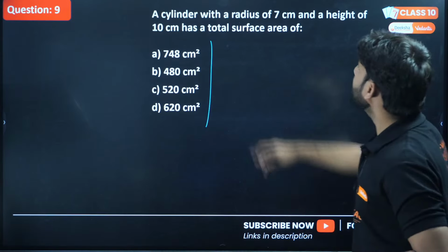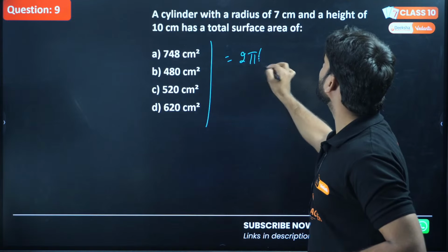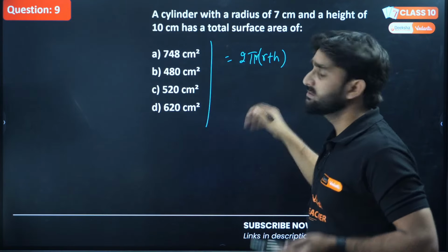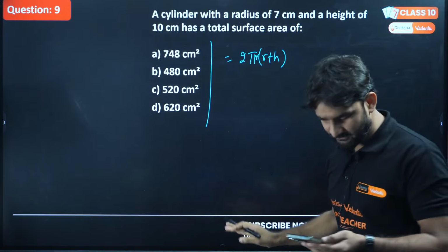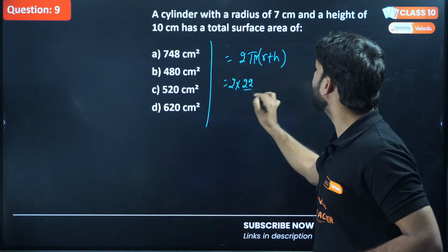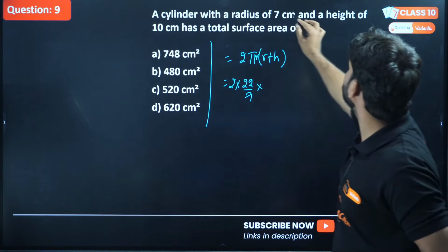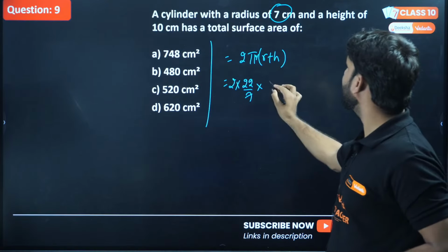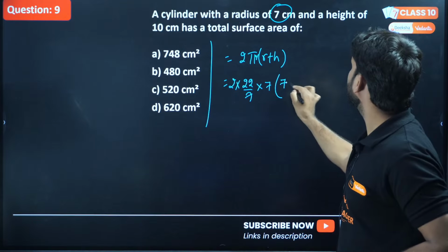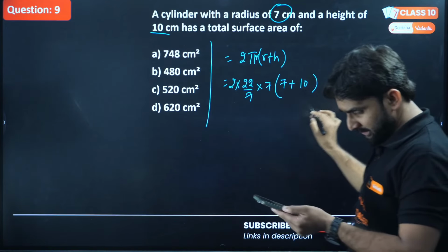Okay, so you have to find out the total surface area of the cylinder. We know the total surface area of a cylinder is 2πr(r + h). This is completely based on the formula, right? So 2 into π can be written as 22/7, and the radius is already given here. The radius is 7, right? Can we write 7 here? And r + h, so r is 7 and the height of the cylinder is 10 centimeter, right?